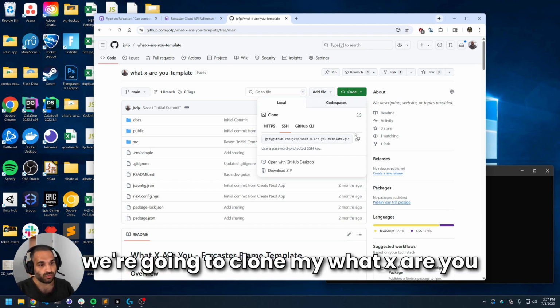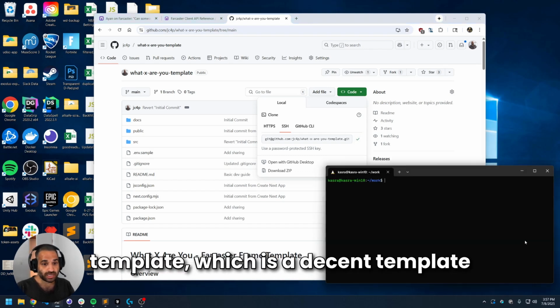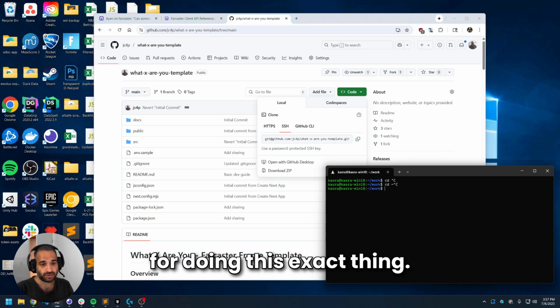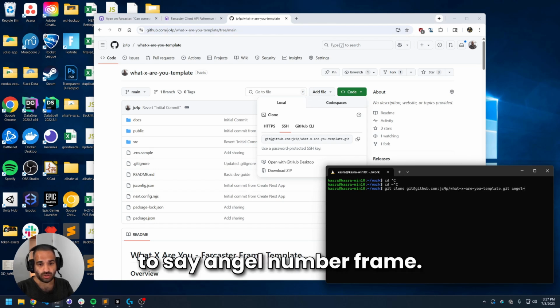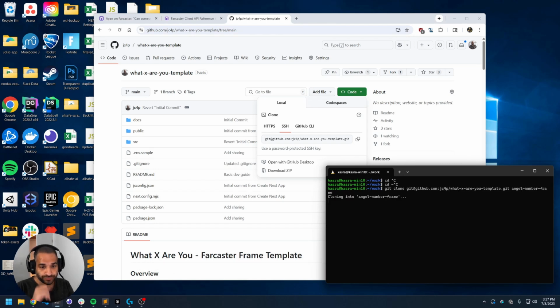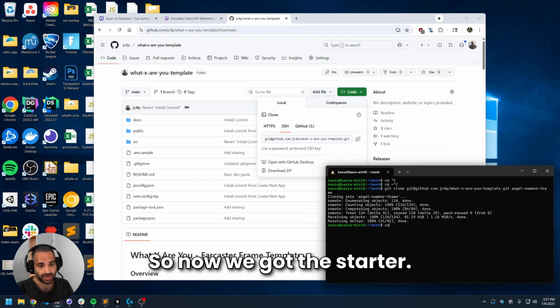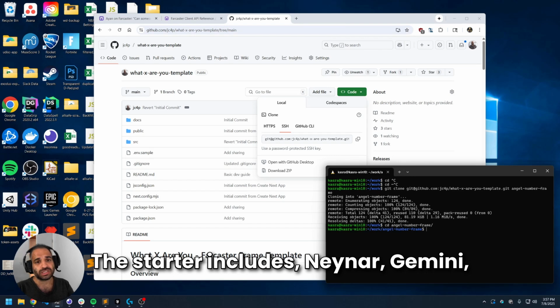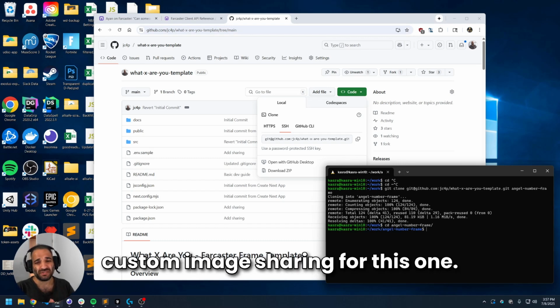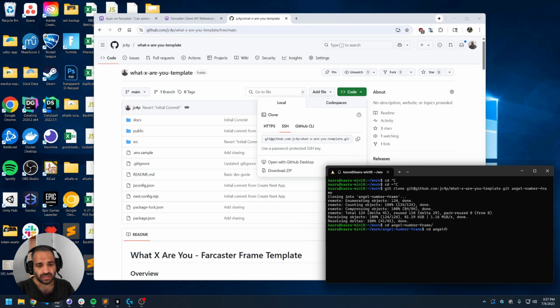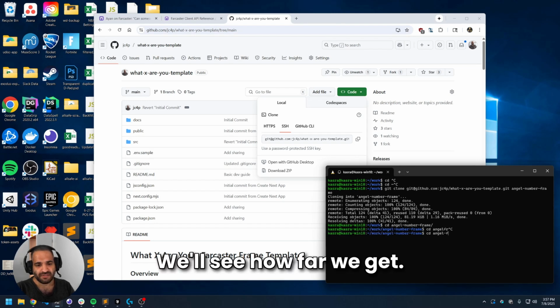So we're just going to clone my what X are you template, which is a decent template for doing this exact thing. And then I'm going to say angel number frame. Cool. So now we got the starter. The starter includes Neynar, Gemini, Cloudflare for custom image sharing. I don't know if I'm going to do custom image sharing for this one. We'll see how far we get.